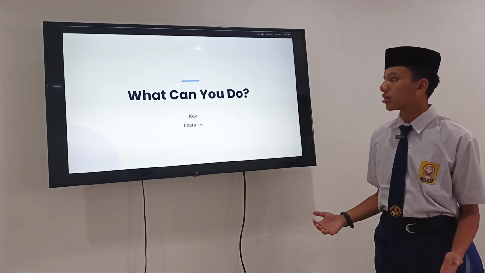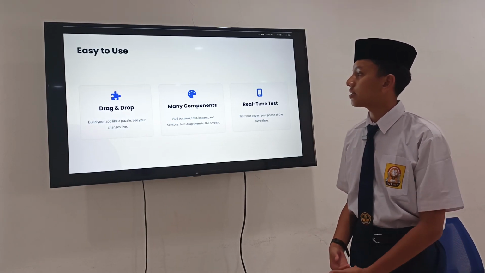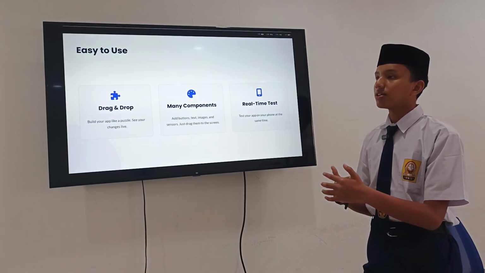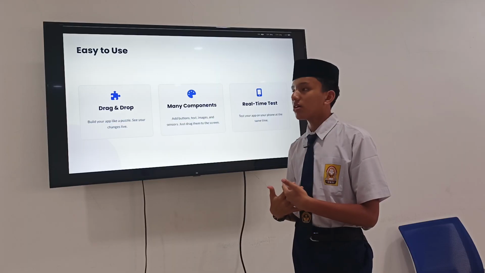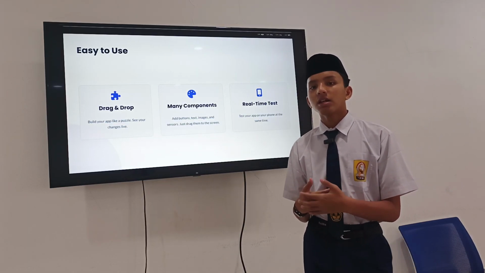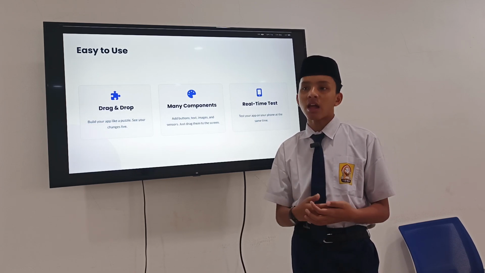Okay, so next. What can you do in Codular? Codular is drag and drop, build your app like a puzzle, see your changes live. So in Codular you can see the changes in real time, not like using syntax coding, where you need to run and pause. If you want to change the code, run and pause.